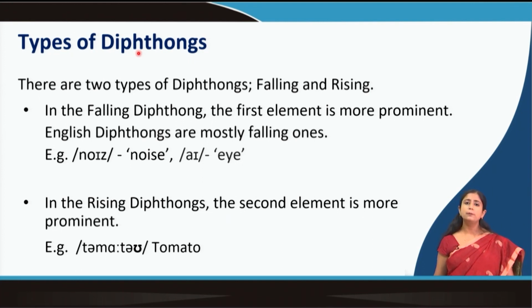When we talk about examples like I, if you articulate the word I, you see that you are giving more prominence or more force to the first vowel, a, I. E is somewhere getting lost slowly, and there is a clear sign of falling. The force is towards the first vowel and then there is a fall. So, it is I. That is why it is called a falling diphthong.